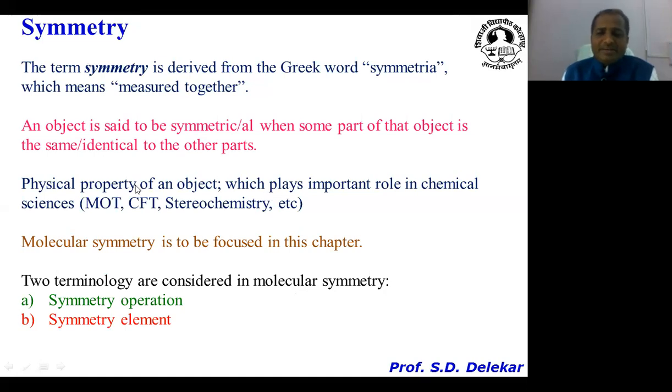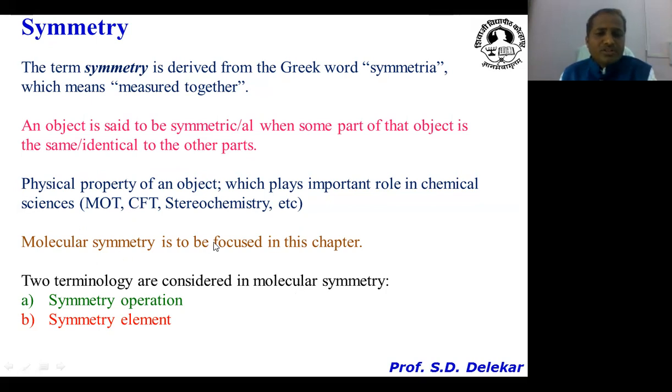Molecular symmetry means the geometry or shape of an object, and for shape or geometry we are considering how the object looks externally. Because of this, symmetry is a physical property of an object, and it plays a very important role in chemical sciences: the concept of MOT, the concept of CFT, the concept of stereochemistry, and other applications are also based on the concept of symmetry.